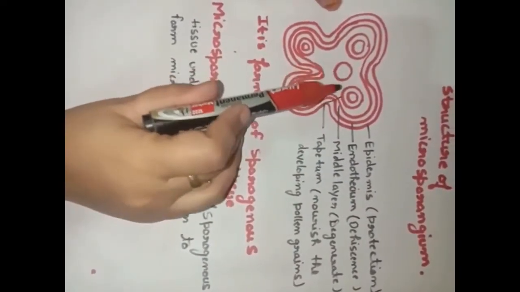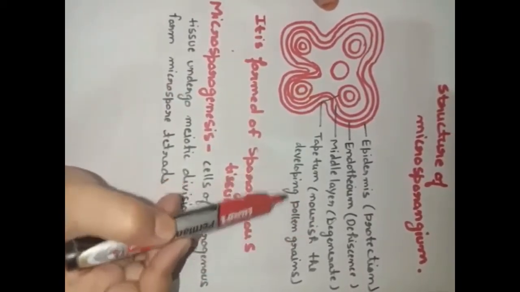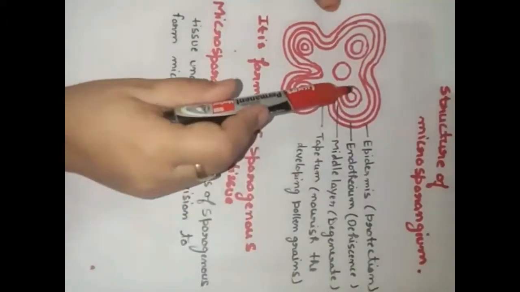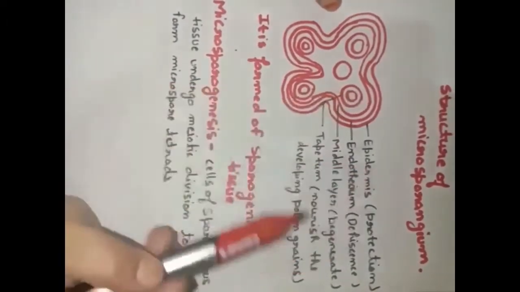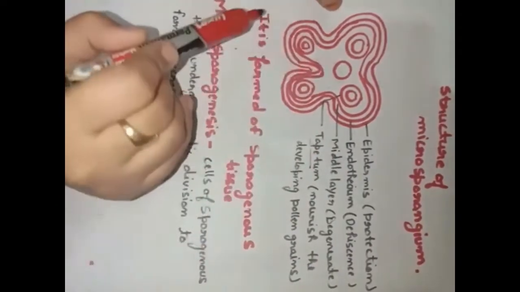Tapetum is the innermost layer and is the most important because it provides nourishment to the developing pollen grains, meaning the pollen grains that will form in the pollen sac will get nourishment from the layer that is called tapetum.